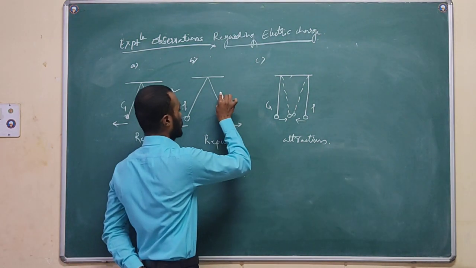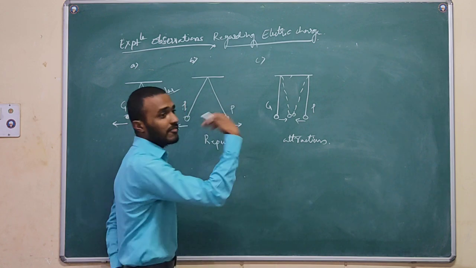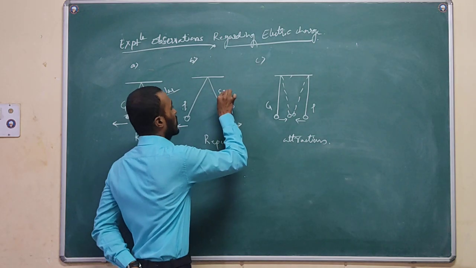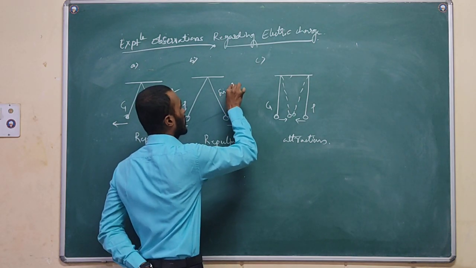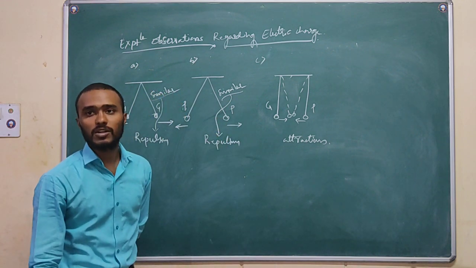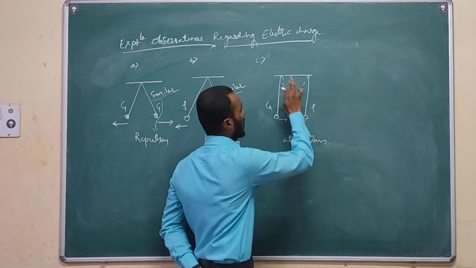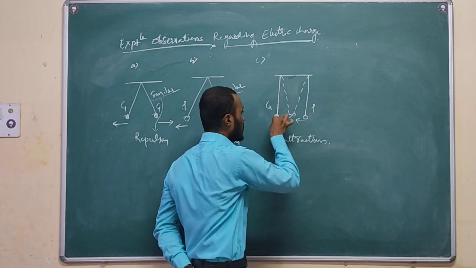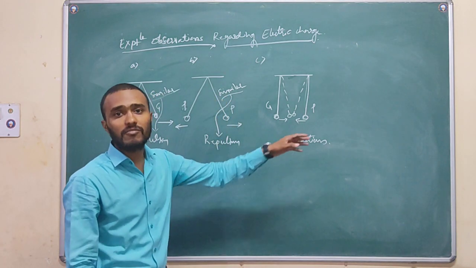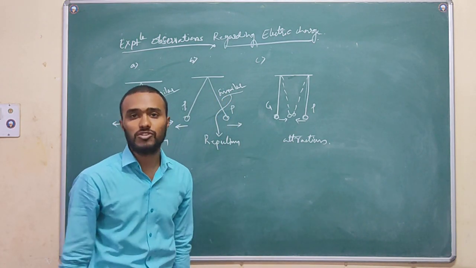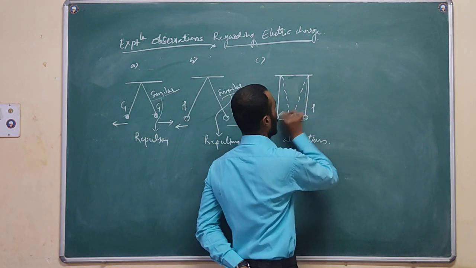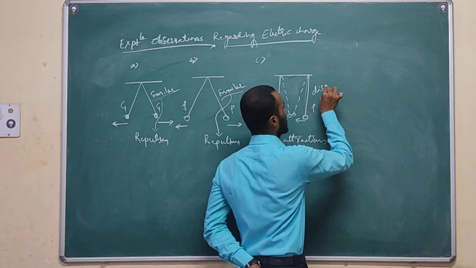In the second case also, the bodies are similar, though a different material, and again I got repulsion only. But in the third case, I took one glass body and another plastic body, and as a result both bodies attract towards each other. These bodies are dissimilar.